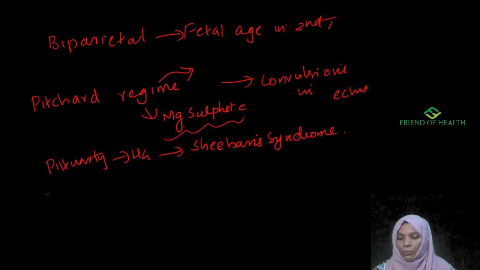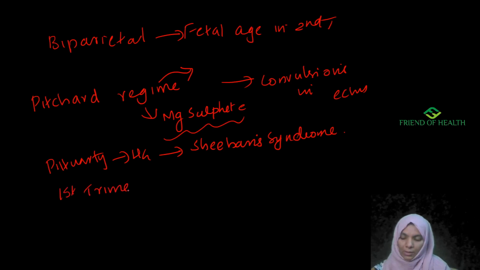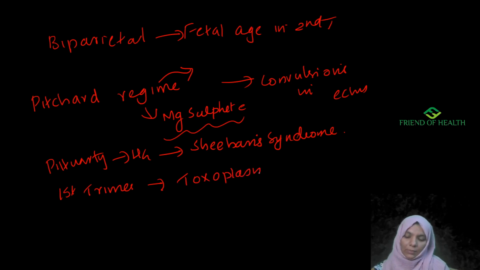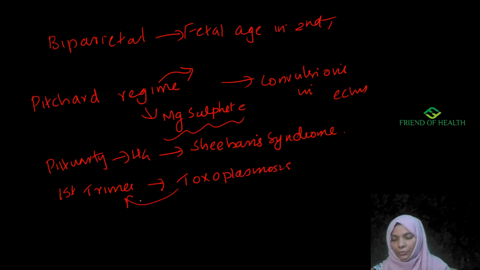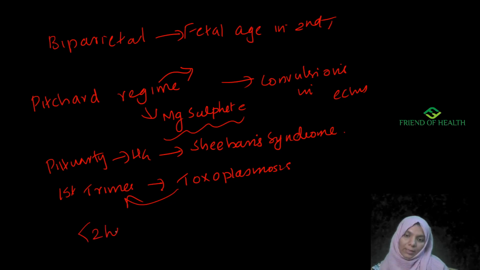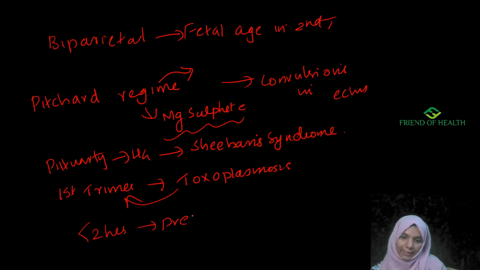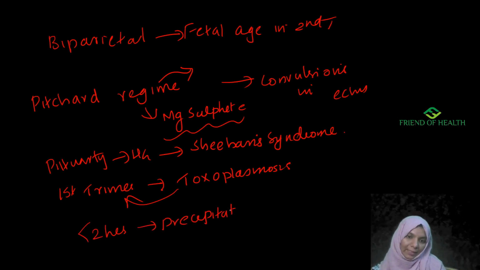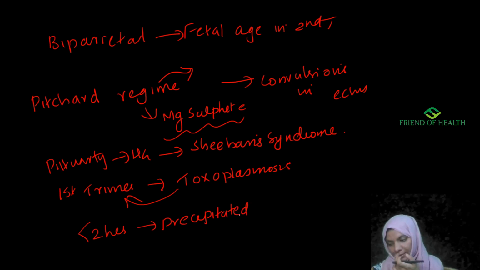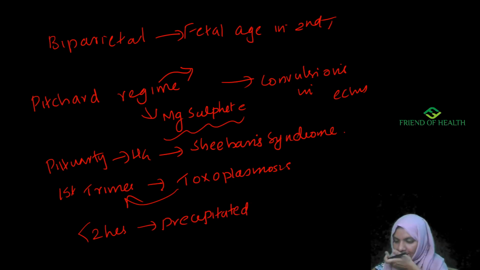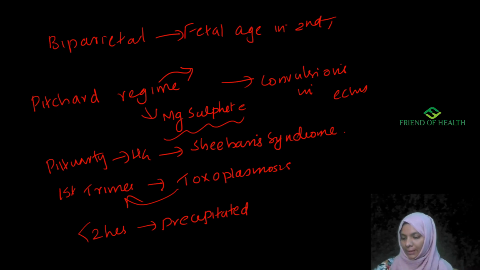Toxoplasmosis disease is more severe if transplacental transmission takes place during the first trimester. If the combined duration of the first and second stage of labor is less than 2 hours, it is known as precipitate labor. If it is more than 18 hours, it is prolonged labor.